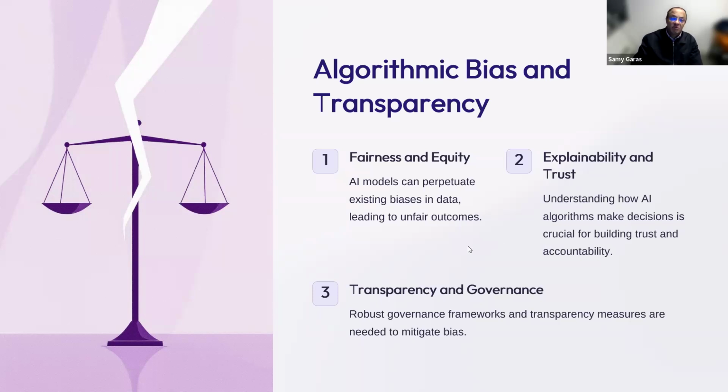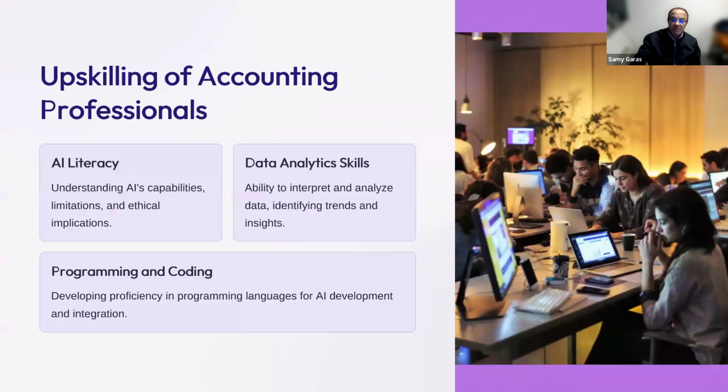Explainability and trust: understanding how AI algorithms make decisions is crucial for building a model that we can trust. And we have to be transparent and give access to the people according to their role, which we call data governance here. So we don't have people working in silos, but they have to be in harmony with the remaining people, and then we use it with controlled or limited access or passwords for the different people.